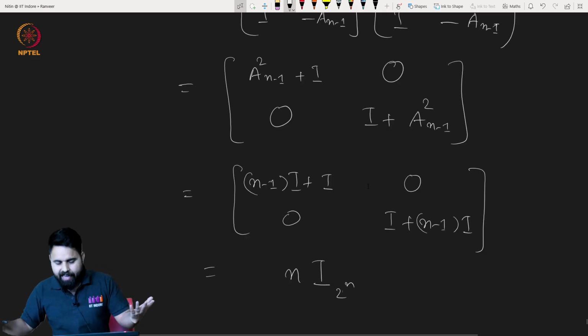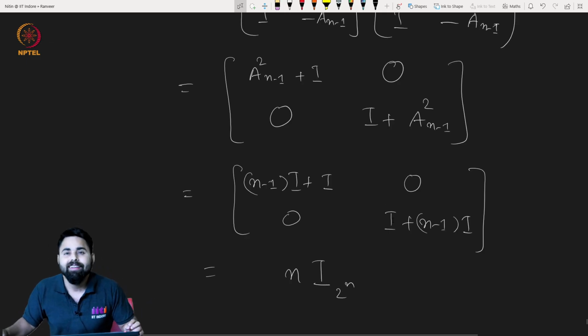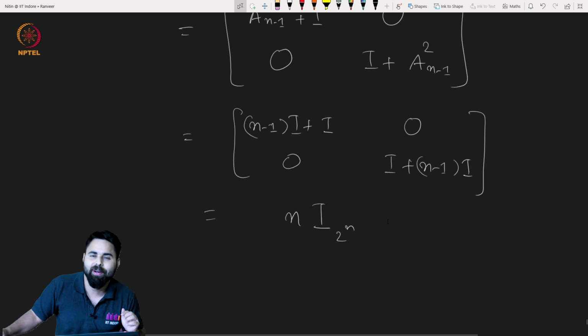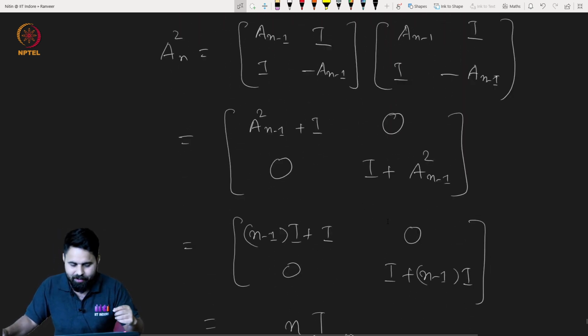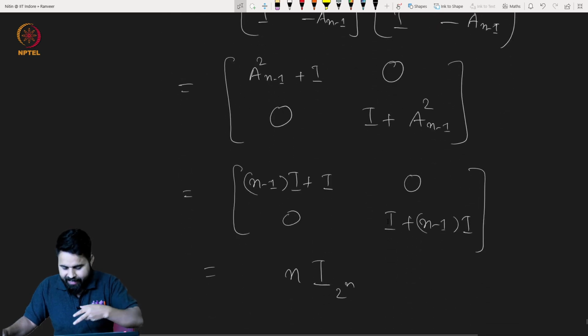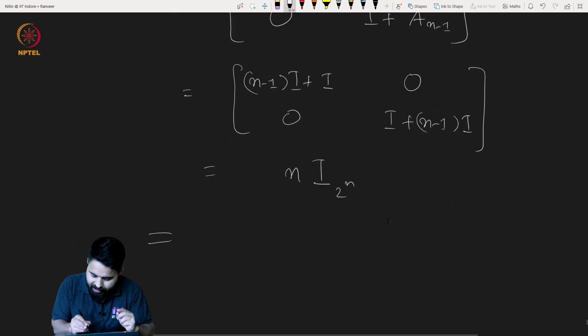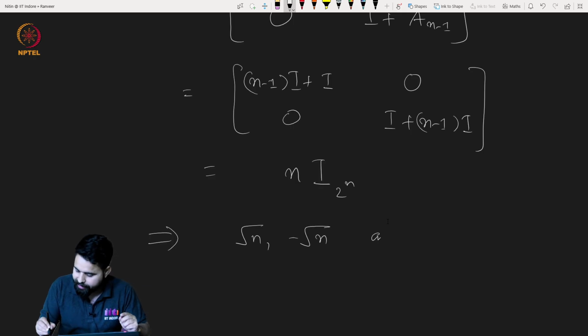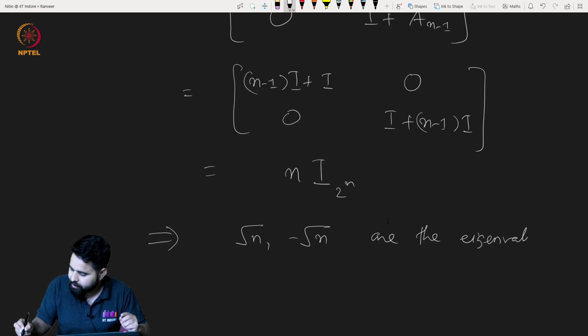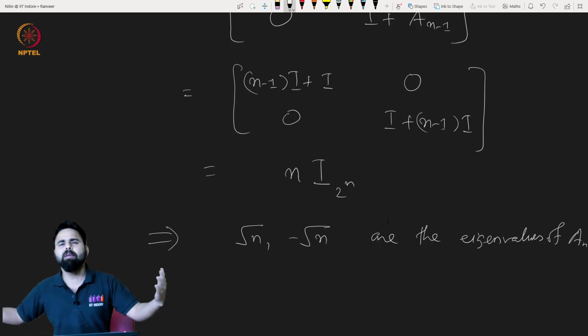Now we have to prove that the eigenvalues of A_n are square root of n and minus square root of n. This is actually just coming from this matrix itself, because A_n square is equal to this. This implies that square root of n and minus square root of n are the eigenvalues of A_n. But what about the multiplicity?